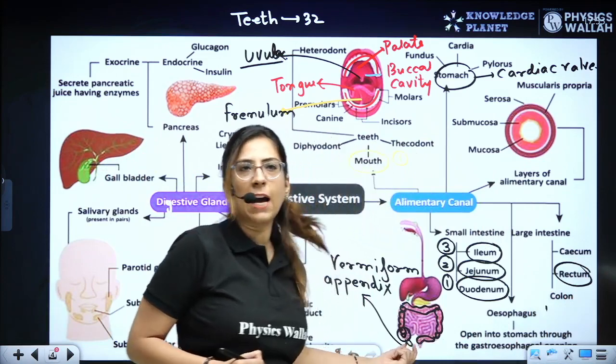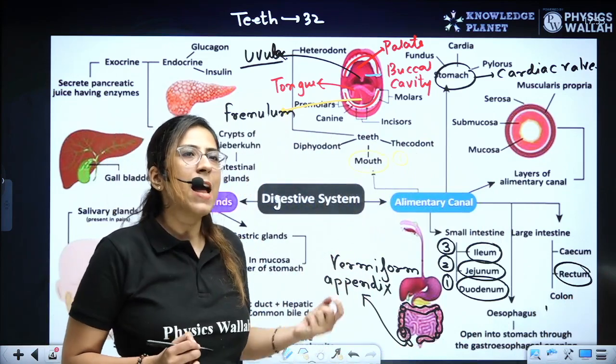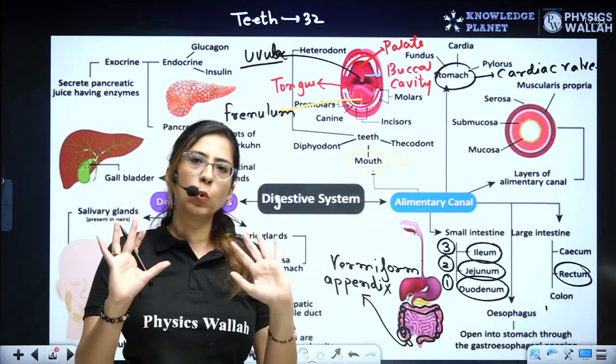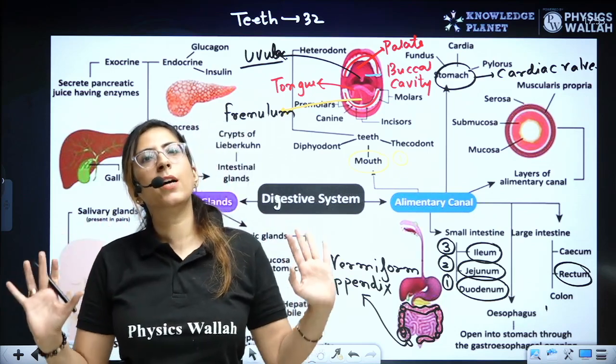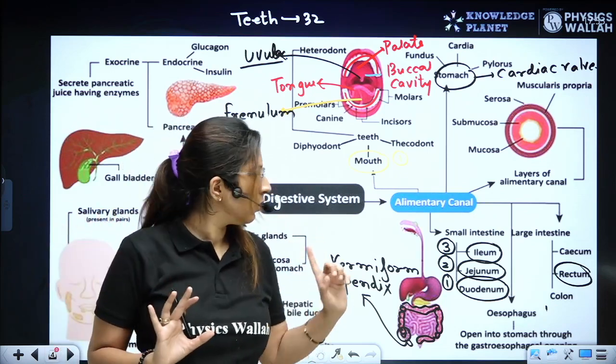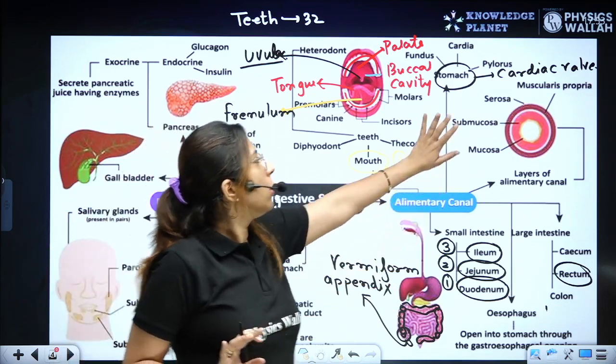Next we have the rectum. Later on we have a region that is the rectum. The rectum opens to the outside through the anus, from where the feces comes out. Clear?